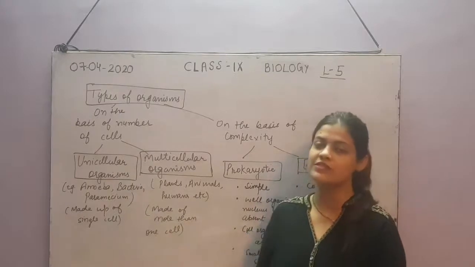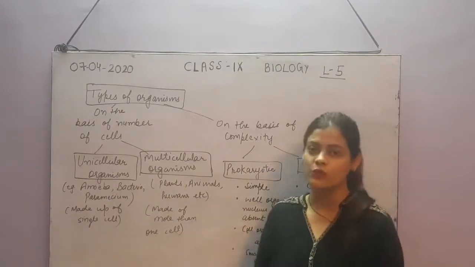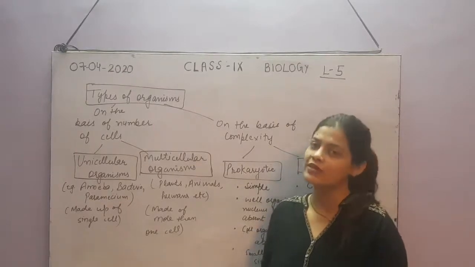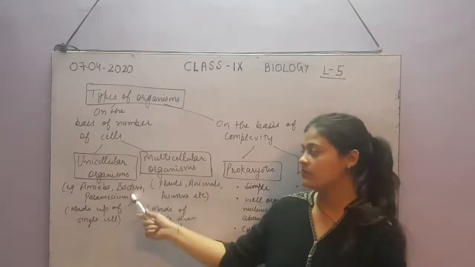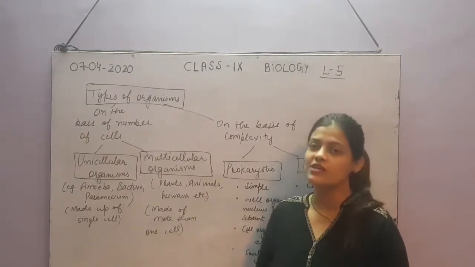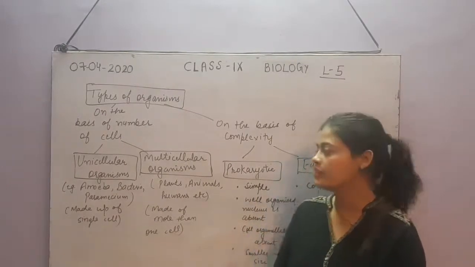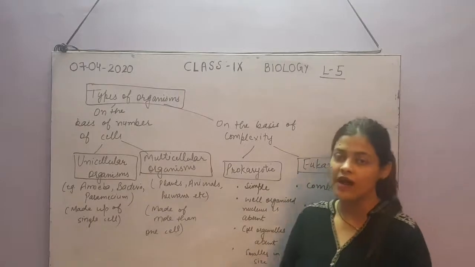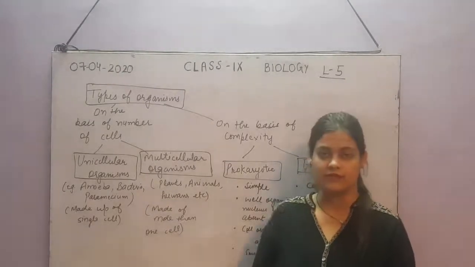Unicellular organisms are made up of a single cell, and multicellular are made up of more than one cell. For example, we have amoeba, bacteria, paramecium, generally microscopic organisms, and multicellular will include generally higher plants, animals, humans, etc.